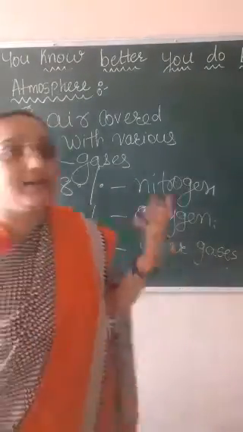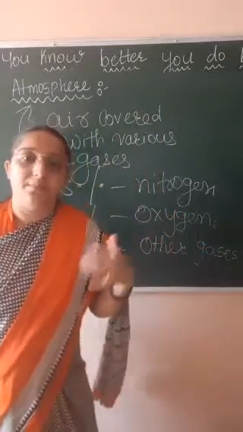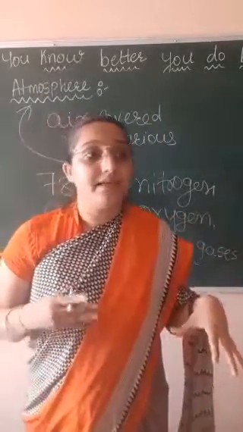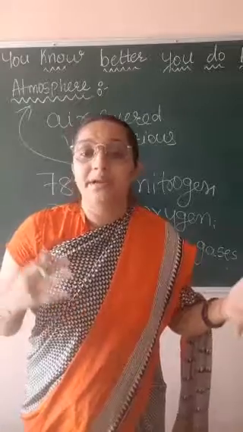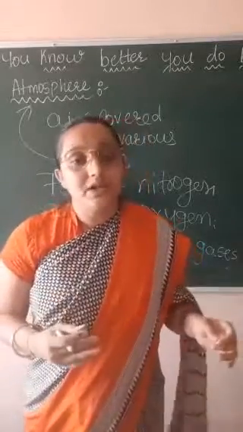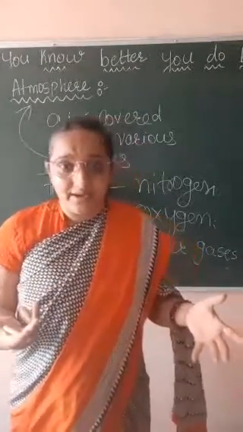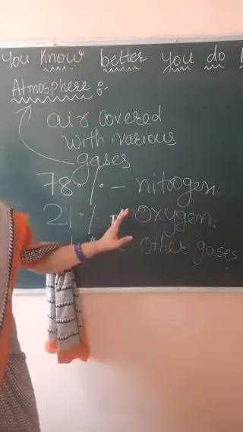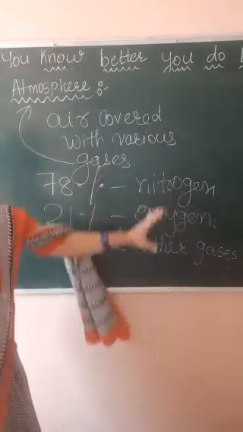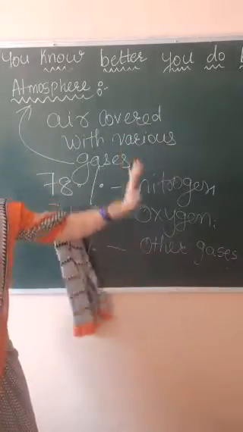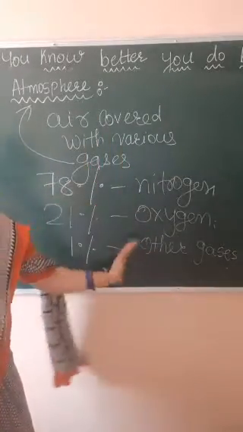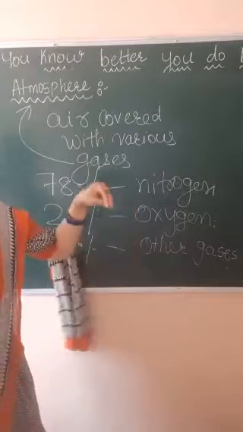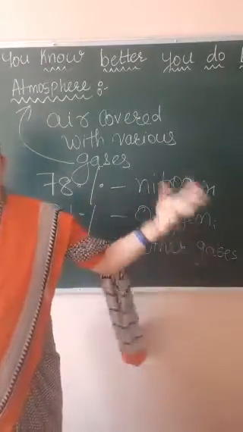Now some gases are harmful for our body, and some gases are very heavy. For example, carbon dioxide is a very heavy gas, so it is present in the lower layer of our air.